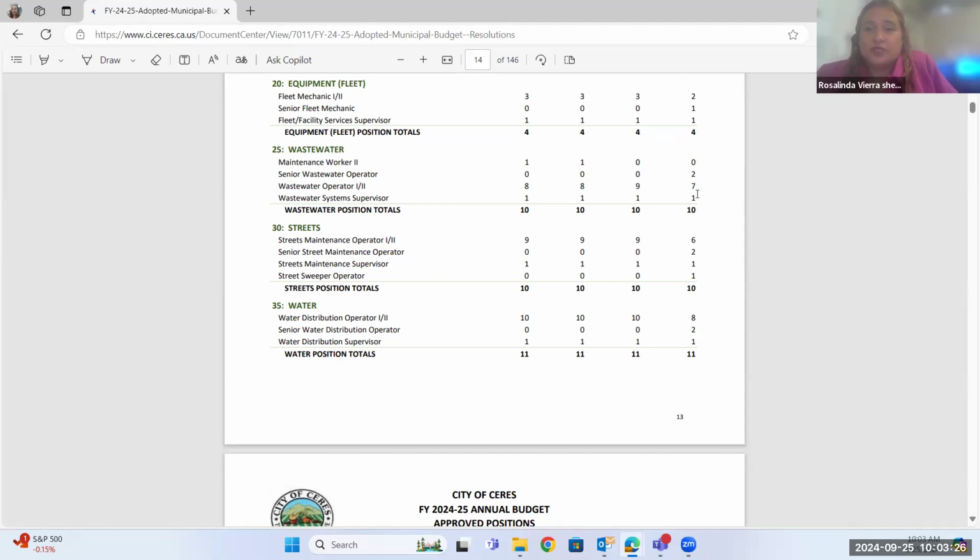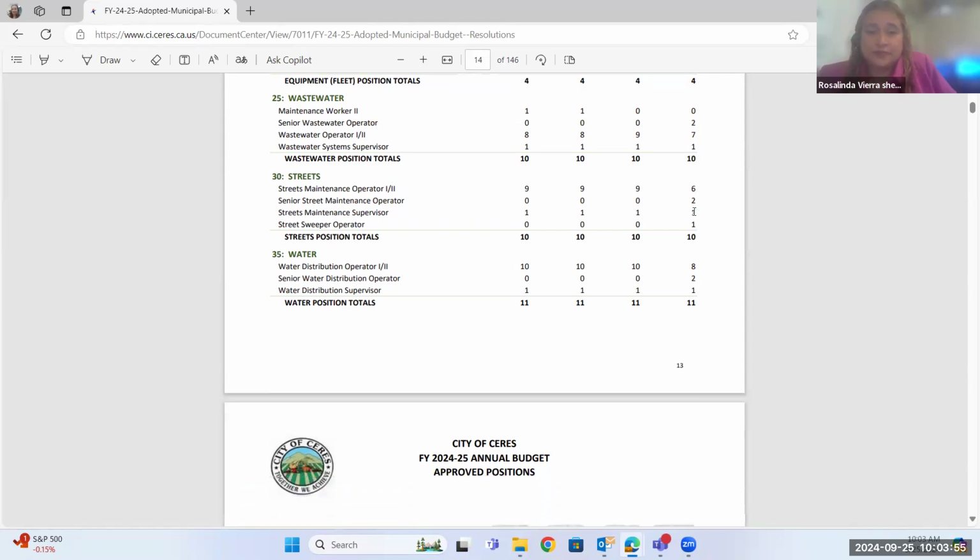Next is wastewater. As you can see, we've kind of changed the numbers, but now we have a senior wastewater operator. So we're still at 10, but as you can see, the numbers are kind of allocated a little bit. We've been able to move a couple people out because of their experience and knowledge, which allows us to keep these other positions, which technically would be about 2 right here for wastewater operator 1 and 2. Again, those ones would be frozen now because we're going to have hired 2 senior wastewater operators that we didn't have before. But overall in the department, we're still running at 10.